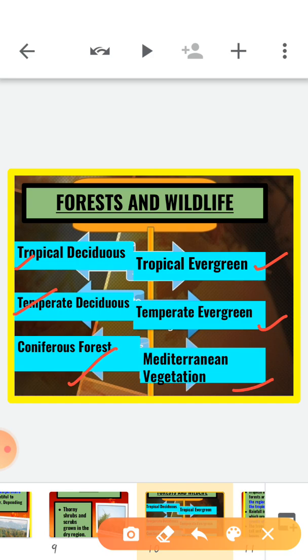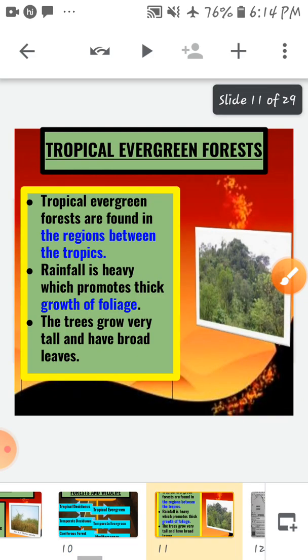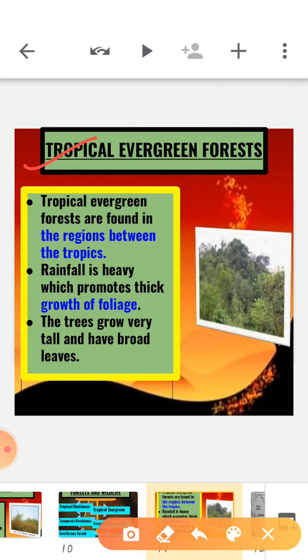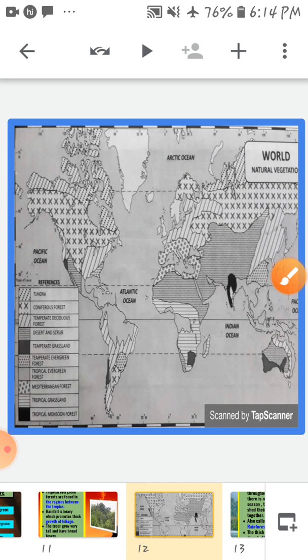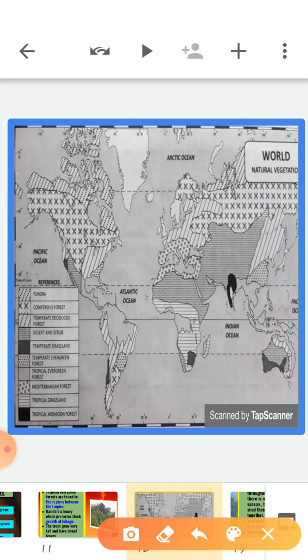So let's understand first the tropical evergreen forest. Let's first understand where these forests are located on the world map. Tropical evergreen forests are found in the region between the tropics.